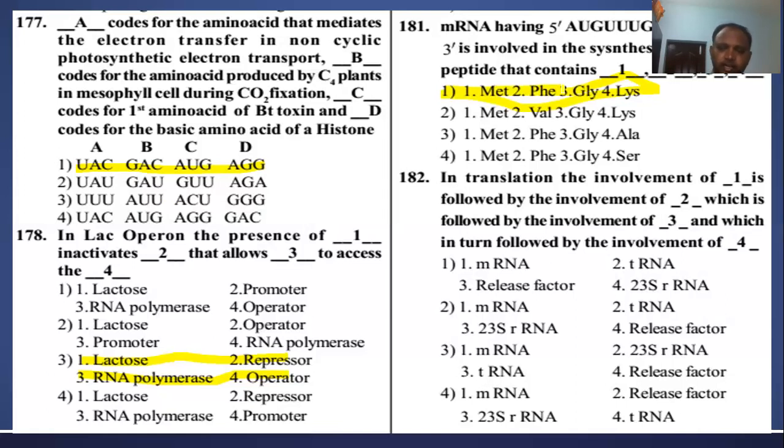First mRNA, then tRNA will join. Then comes the enzyme peptidyl transferase, here 23S rRNA. And finally the process is completed by the releasing factor, right? So the second option is right.